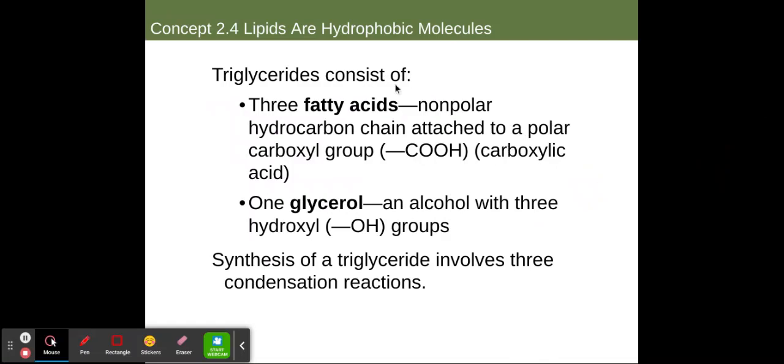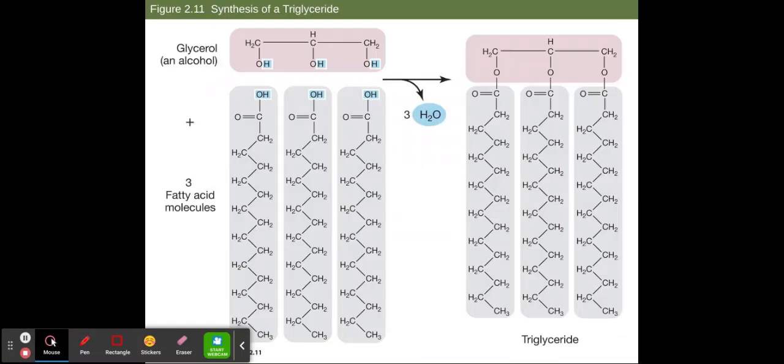So these triglycerides consist of 3 fatty acid chains, which are nonpolar hydrocarbon chains, and 1 glycerol group. It's an alcohol with 3 hydroxyl groups together. The synthesis of these triglycerides involves 3 condensation reactions, and again, that is going to remove water. You can see this shown in figure 2.11 on the bottom of page 29 in your book. As we bring these together, we have glycerol, this alcohol right here, and our 3 fatty acid chains. We will connect them, and as we do so, we remove 3 water molecules.